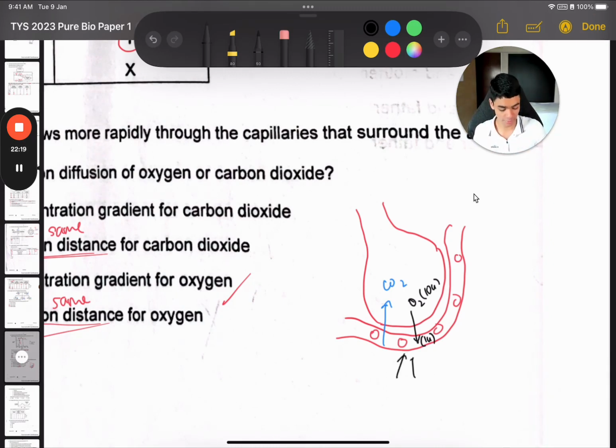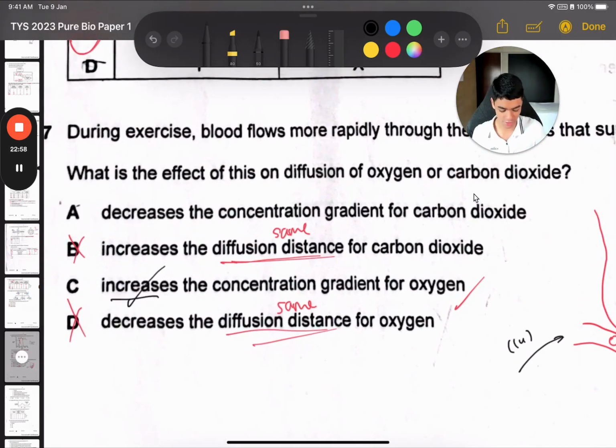Okay, so I'm talking about in the blood. Maybe there's some time for the oxygen amount to increase, right? And then that reduces the steepness of the gradient. But if we keep on bringing in fresh blood that only has 1 unit of oxygen because it hasn't got oxygenated yet by the lungs, then that always means that, wow, the difference between the air and the blood will be very steep. So by bringing in fresh deoxygenated blood at a faster rate, you are doing a better job at maintaining this steep gradient. So it should be increases the concentration gradient.